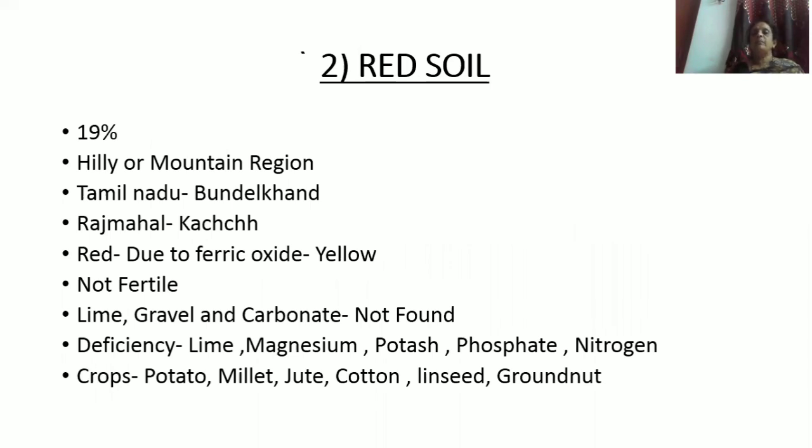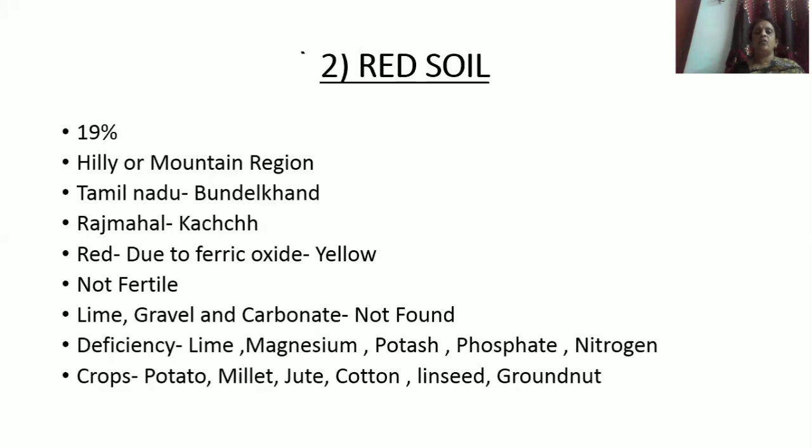Now the second type of soil is red soil, and red soil covers 19% of the total land area. This type of soil is found in hilly or mountain regions of India, from Tamil Nadu in the south up to Bundelkhand in the north. Bundelkhand is situated between Madhya Pradesh and Uttar Pradesh, and Rajmahal in the east up to Kutch in the west. And this soil is red in color because of the presence of ferric oxide in it. The upper part of the soil is red in color. When we go deeper, we find that this soil is yellowish in color.